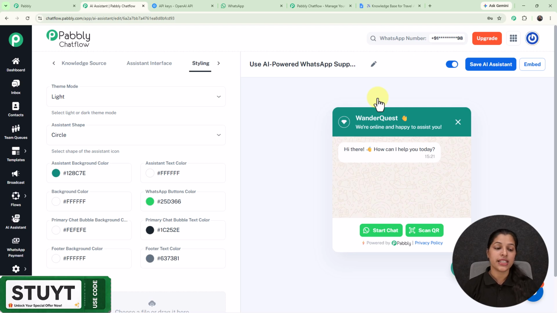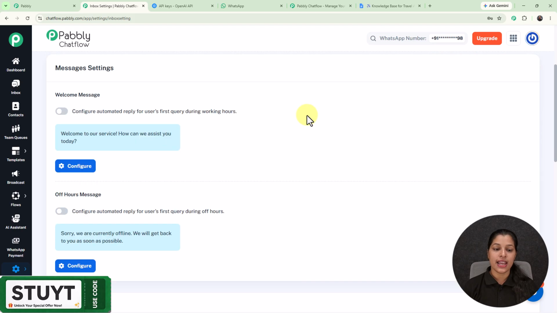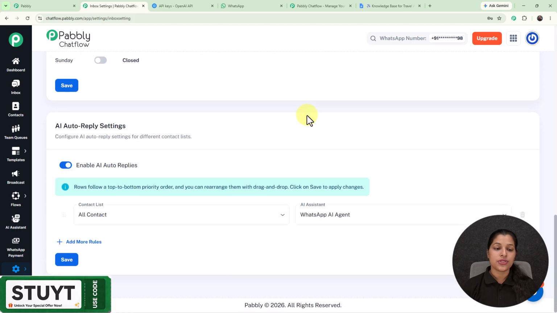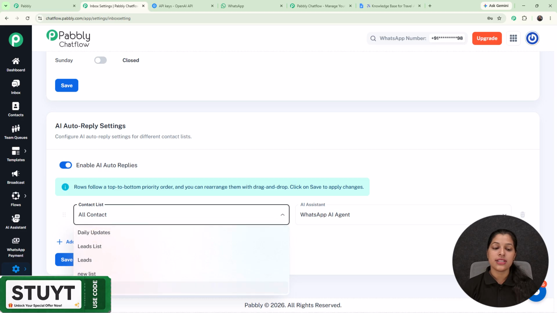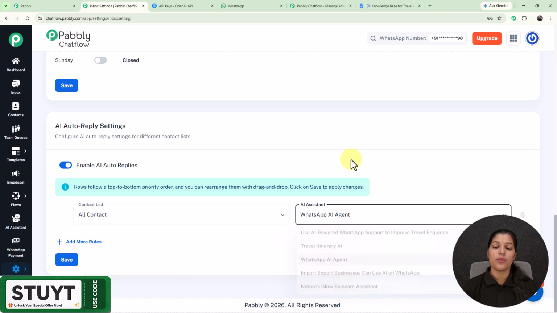So for enabling it for all contacts, you just have to go towards the settings and select this inbox settings, and right here you just have to scroll down, and at last we are getting this option for enable AI auto replies, which you have to keep enabled. And from here you can select all contacts or a particular contact list, and from here you can select the AI assistant which you want to enable. So this was the process for enabling the AI assistant for all your contacts or a particular contact list.